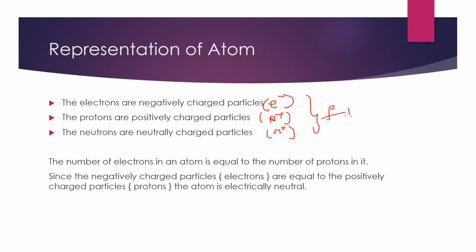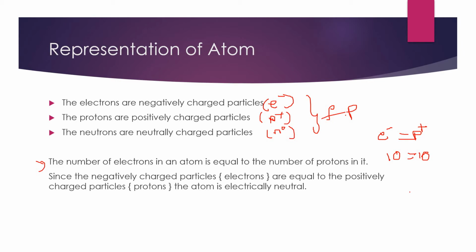Coming to another point, the number of electrons in an atom is equal to the number of protons in it. The point is saying that electrons equal protons. What is the reason? For example, if an atom has 10 electrons, definitely the protons are also 10.